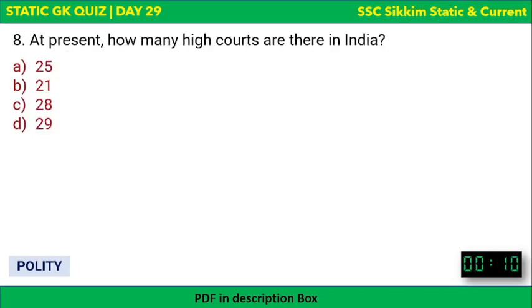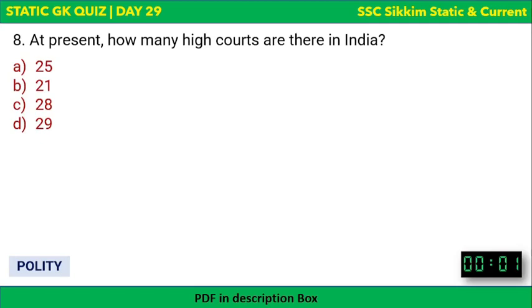Next, at present, how many high courts are there in India? The options are there and your time begins now. Regarding yesterday's question, how many judges are there in the Supreme Court, we had discussed that the correct answer was 31, but most of you are saying in the comments that it's 34. I tried to see different sources, but some were saying 31, some were saying 34. So I've not got any confirmation. So if you have any valid source, please write in the comment box.